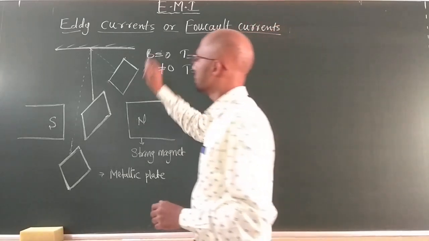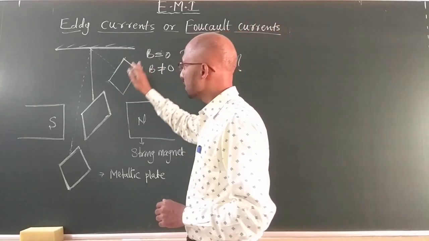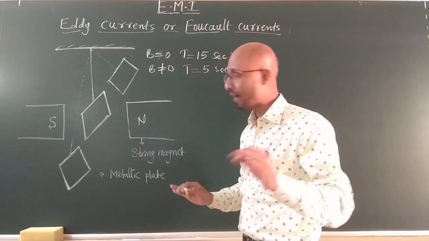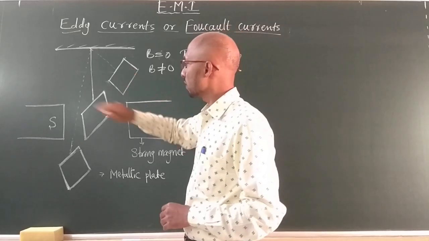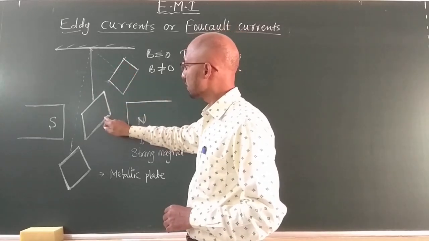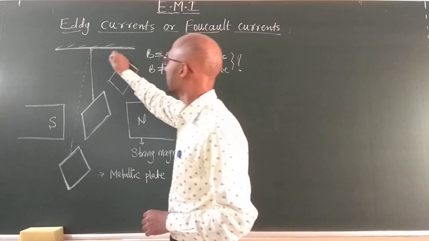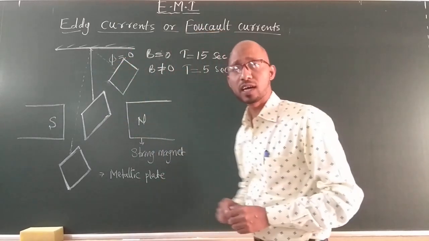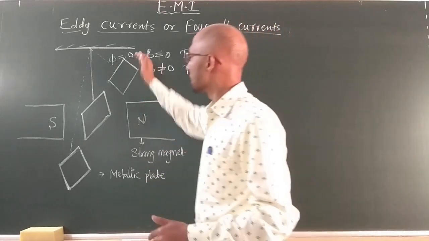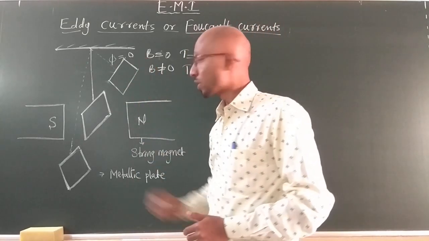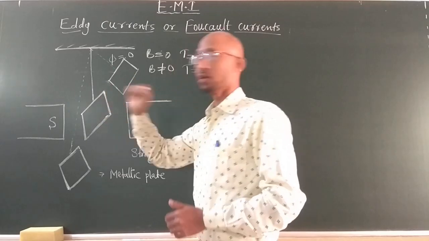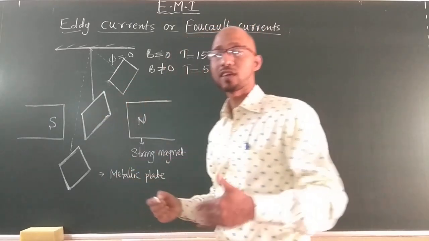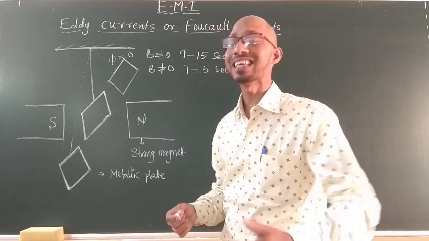Now check here, students. When the metallic plate oscillates in a magnetic field, this is the first position where the plate is not in the field. It means the flux linked with the plate is zero, because it is outside the field zone. Once the plate enters the magnetic field, what actually happens? The flux value in the plate starts increasing.